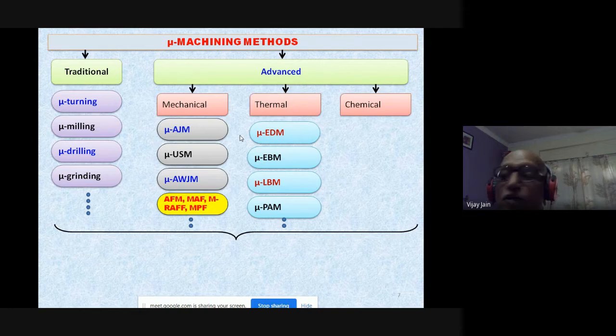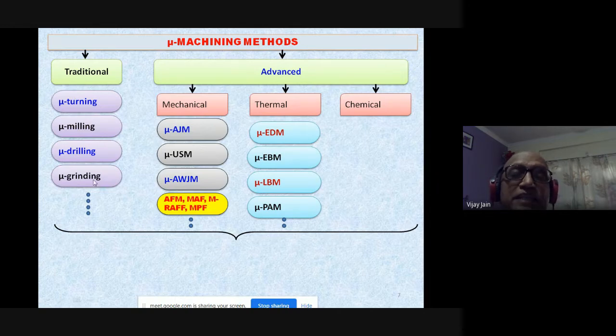When we talk of mechanical advanced micromachining methods, you have micro abrasive jet machining, micro ultrasonic machining, micro abrasive water jet machining. Now these are the various micromachining processes which create the features. But there are certain micromachining methods which are used for finishing the surfaces.